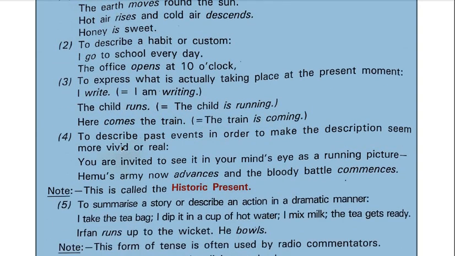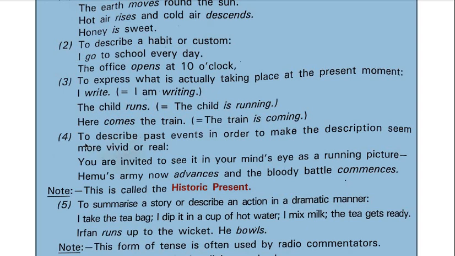Now the third use, simple present tense is used to express what is actually taking place at the present moment. See, I write; the child runs, that means the child is running. At present something is happening. Such actions are also denoted with the help of simple present tense, as examples are given here.